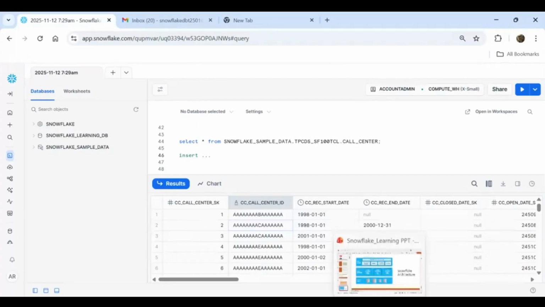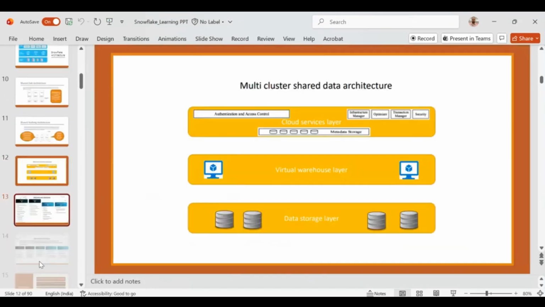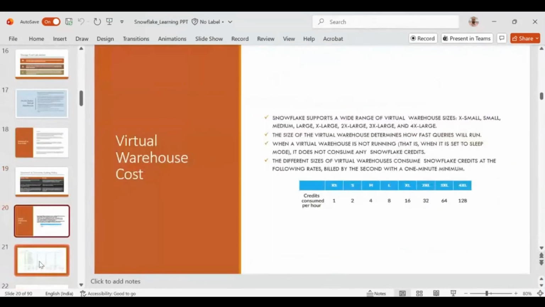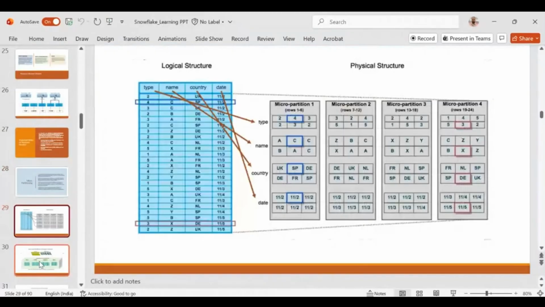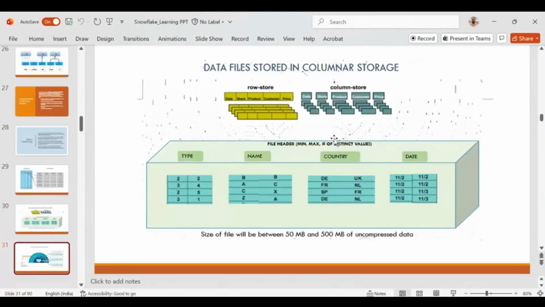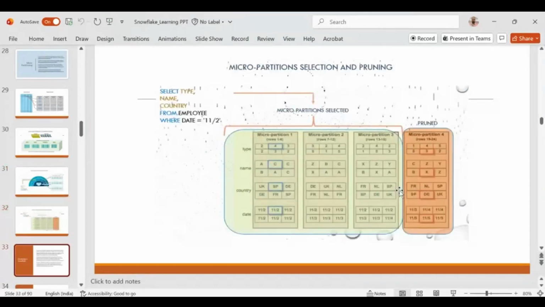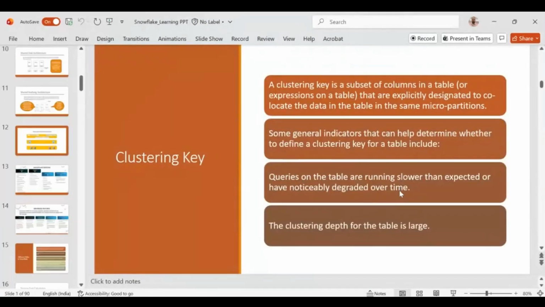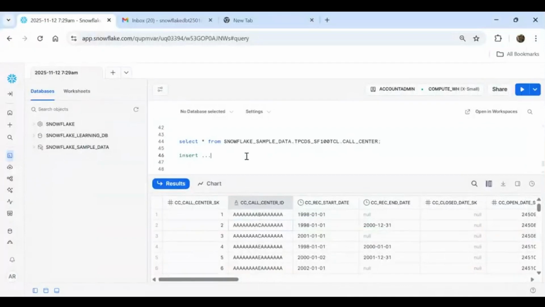You have to be well aware of the application that you're working on. You will know what kind of data you need and which table is available. Whenever we get to micro partitions, we have a micro partitions class. There I will explain how the data is stored in the database, how the three layers work, and whenever we run a query, how it reads the data. Then it will be clear how the data is stored inside the cloud and how we retrieve it from the cloud.